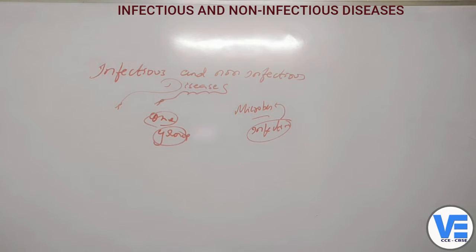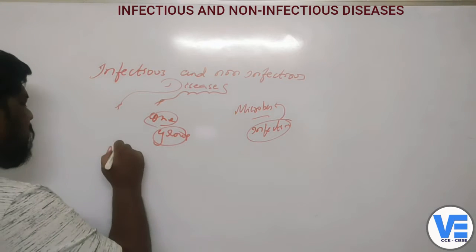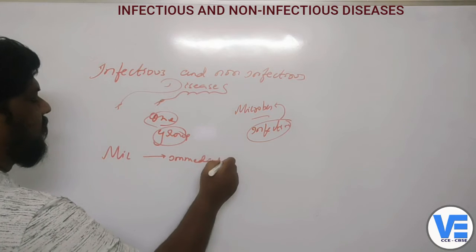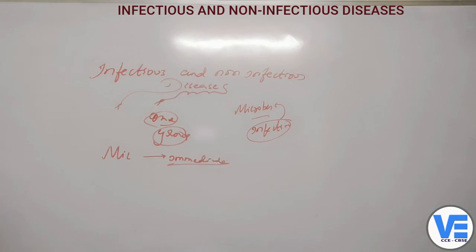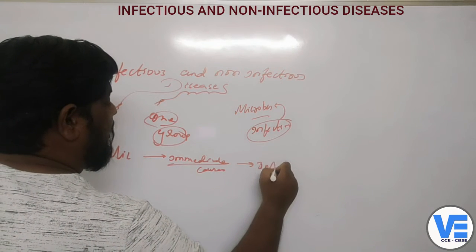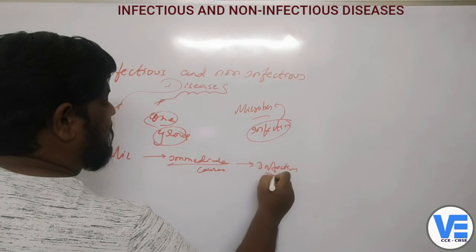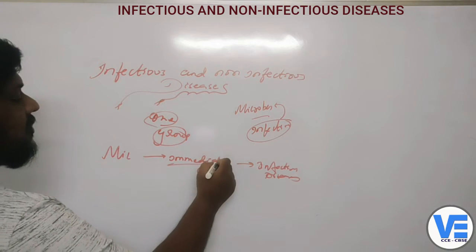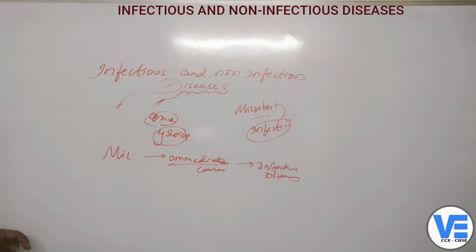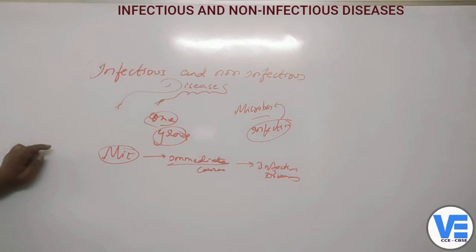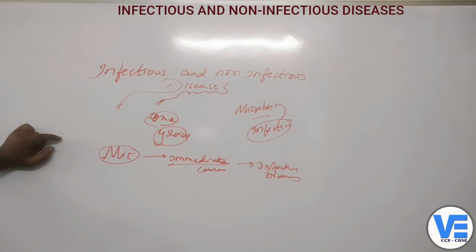So here, diseases where microorganisms cause immediate sickness in the body are called the infectious diseases. Why are they called infectious diseases? Because they are caused by the microorganisms. These microorganisms are responsible for causing the diseases.